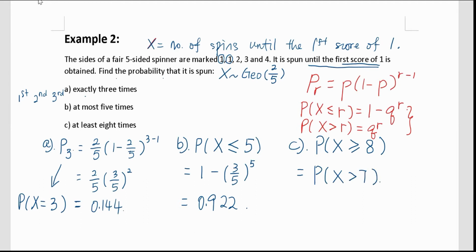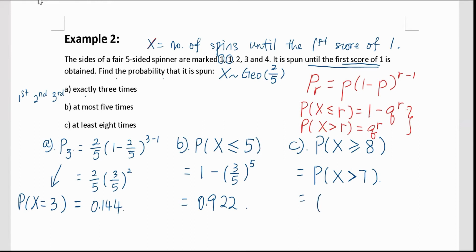Correct? Since we want the number of spins to be at least 8 times, which means 8 times and above, in other words, the number of spins must be more than 7 times. If more than 7 times, basically it means at least 8 times, correct? Greater than or equal to 8. Okay, now it fits the formula exactly, and then only we can tell the r should be 7 here.